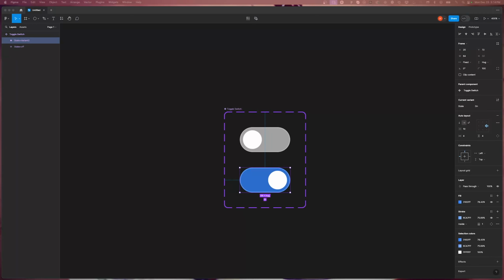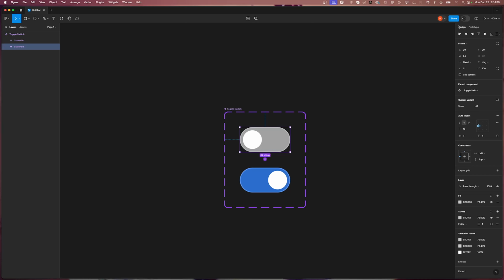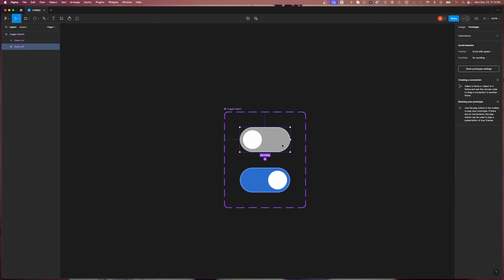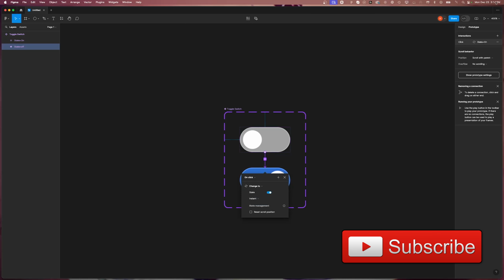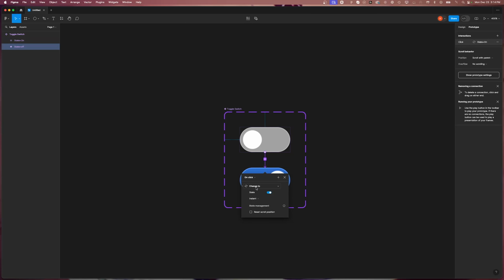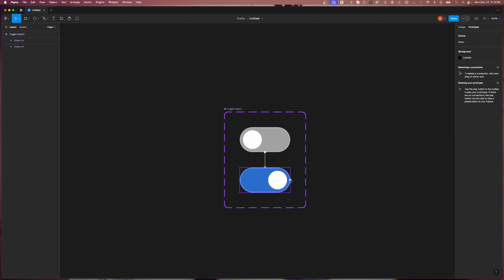Now we will use prototype to link our switches together. Click on the first toggle switch, then click on interactions, and link it to the second one. And on click, change it to the on switch, and from on switch, then change it to the off state.